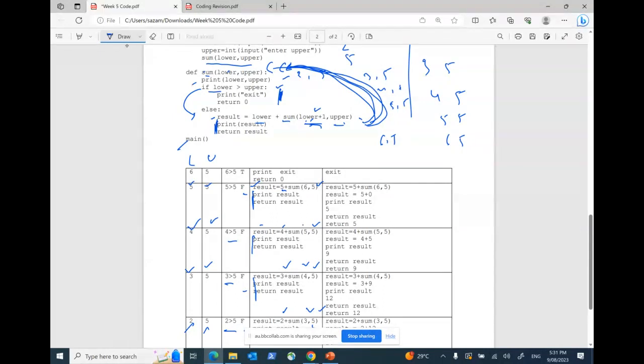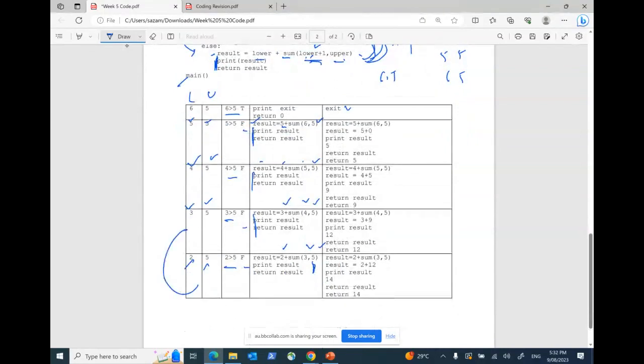If lower is greater than upper, yes, lower is greater than upper. That's true. Yes or no? Yes. That's true. If it is true, then what will happen? It will execute these statements. Yes or no? It will execute all the statements under the if condition, not the else anymore. Yes or no? Okay. Once it executes, the first thing it will do is print exit, and then it will return a value, 0.